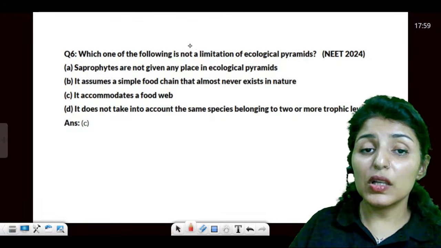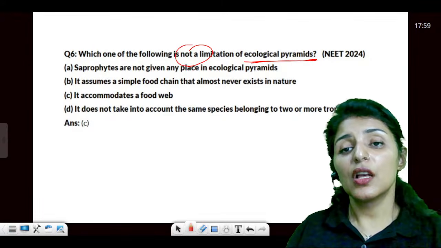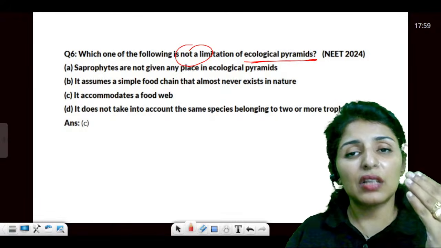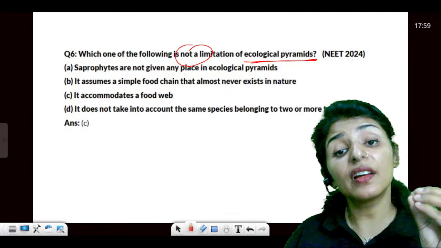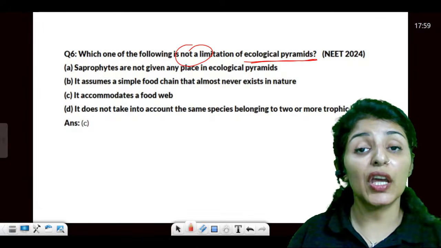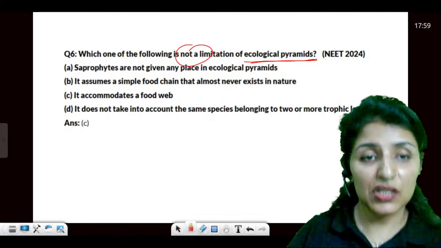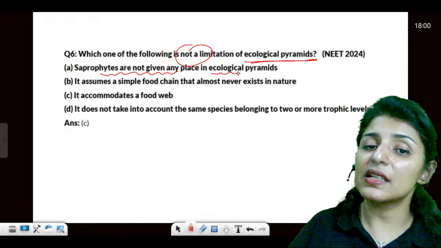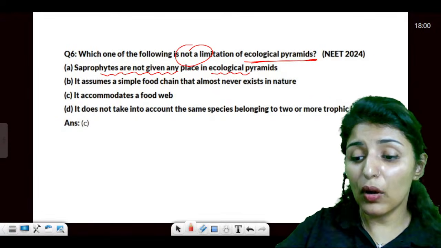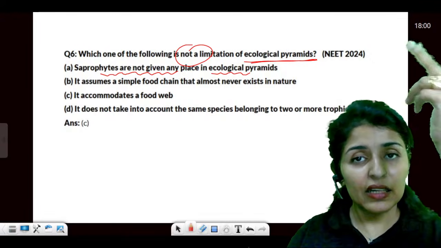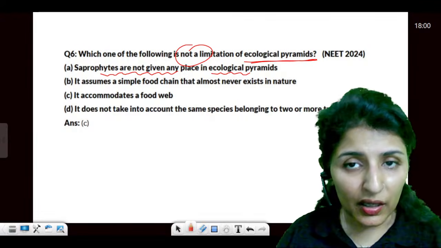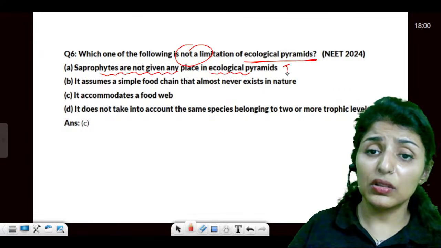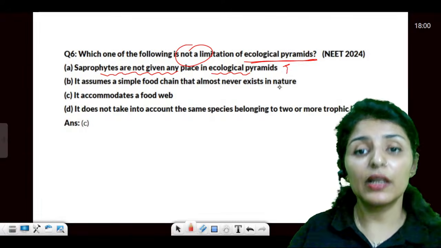Moving on, which of the following is not a limitation of ecological pyramids? This is the last paragraph of this chapter, where they have clearly mentioned three to four reasons which are limitations. That means what are the things which cannot be concluded from the ecological pyramid? See, the first limitation is that saprophytes are not given any place in the ecological pyramid. Now we know the base will always represent the producer, and the apex will always represent the top carnivore, right? So saprophytes don't find any place in the ecological pyramid. This is true, this is one limitation of pyramids.